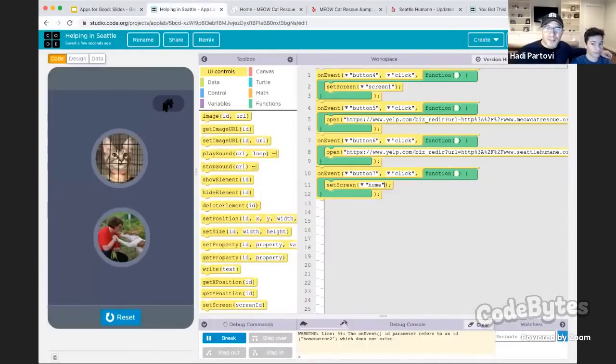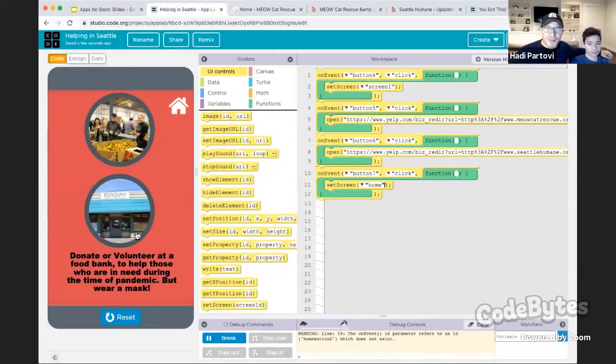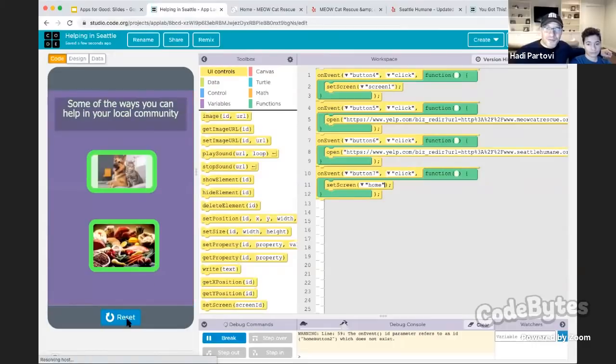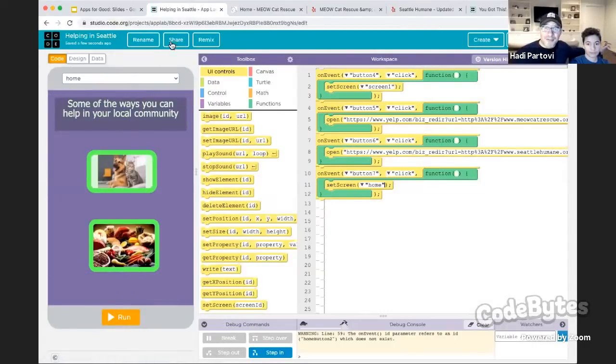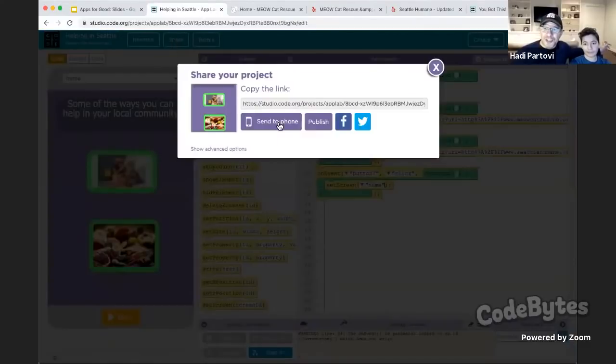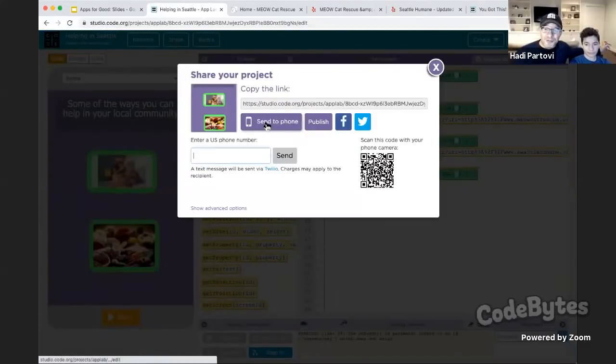And you can click the home button to go back and look at food banks and so on. So we finished our first basic app for volunteering. And what's great is once you've made this app, you can share it with anybody. And in fact, you can use this app on your phone.